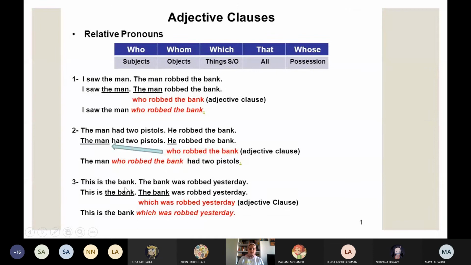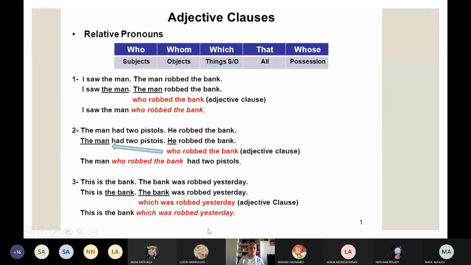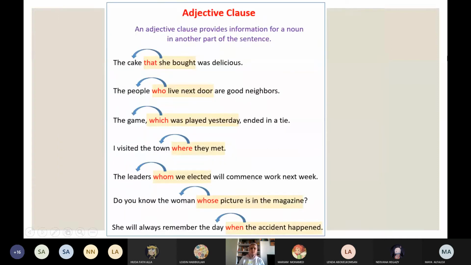This is the bank. The bank was robbed yesterday. This is the bank which was robbed yesterday. Again, it starts with who, whom, whose, which, that. Okay, another adjective clause example. The cake was delicious. Which cake? That she bought.